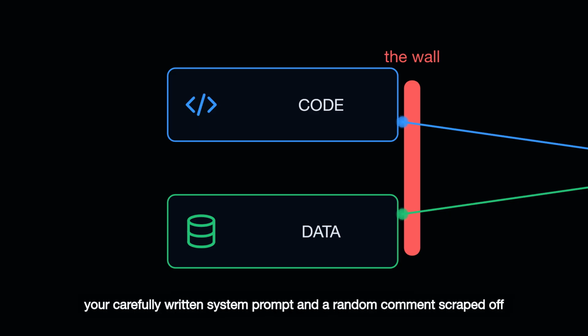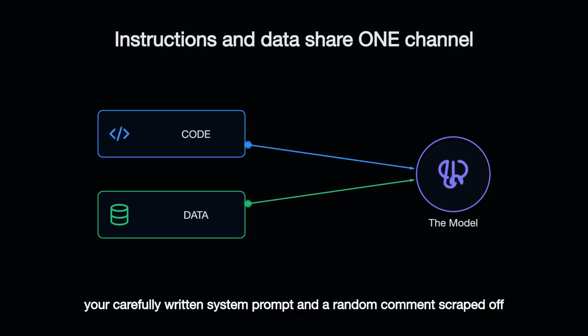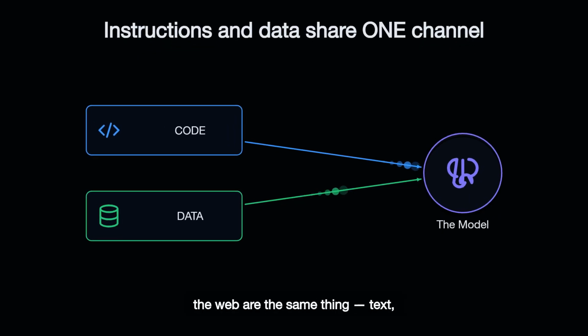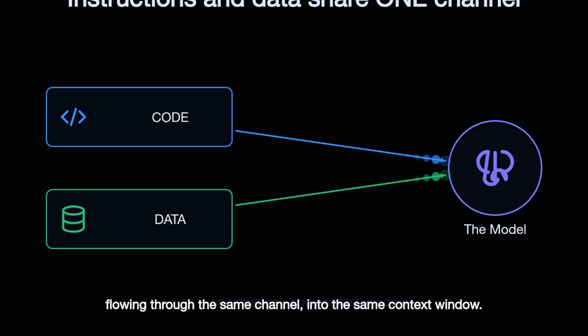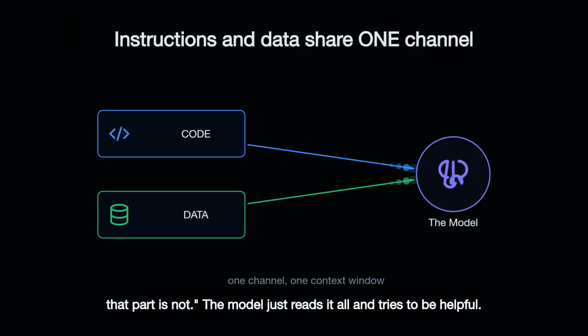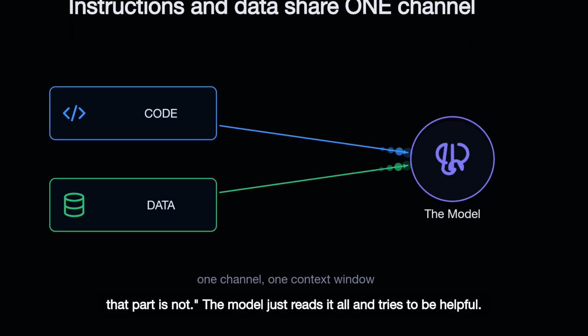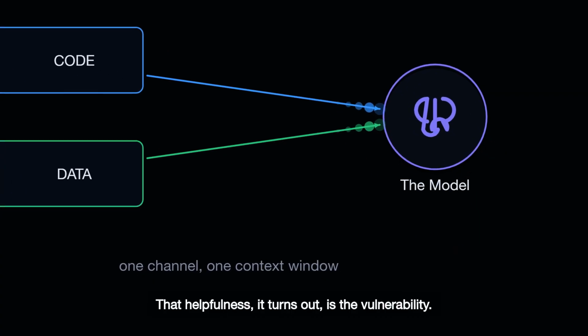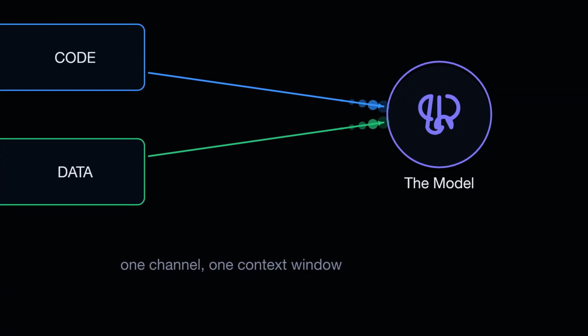To a model, your carefully written system prompt and a random comment scraped off the web are the same thing. Text, flowing through the same channel into the same context window. There is no wall. There is no little flag that says, this part is trusted, that part is not. The model just reads it all and tries to be helpful. That helpfulness, it turns out, is the vulnerability.